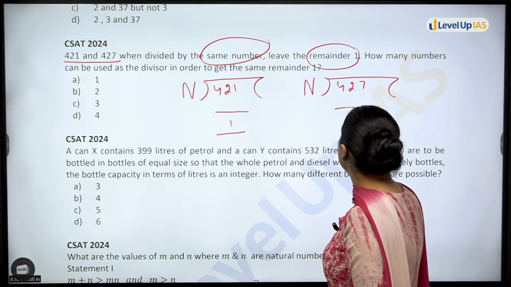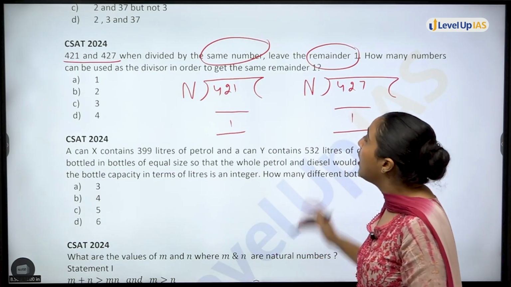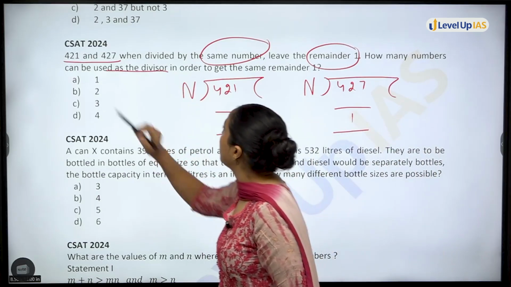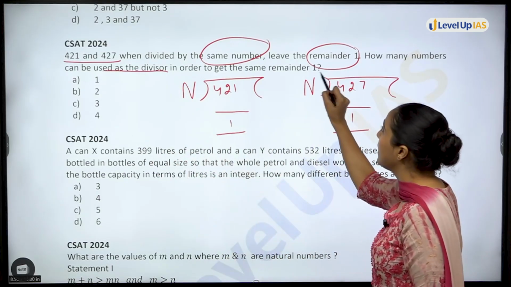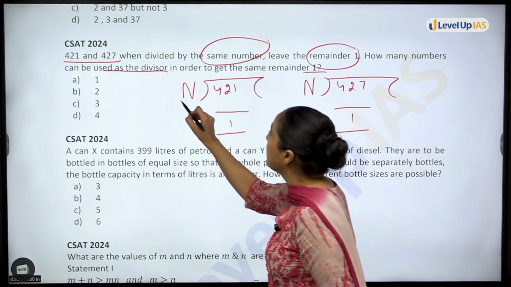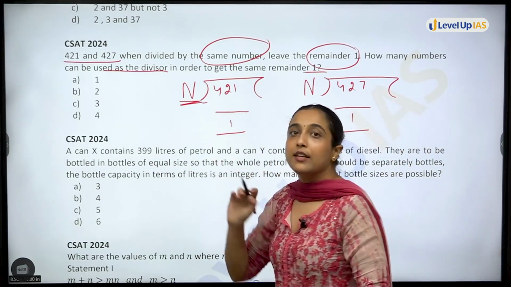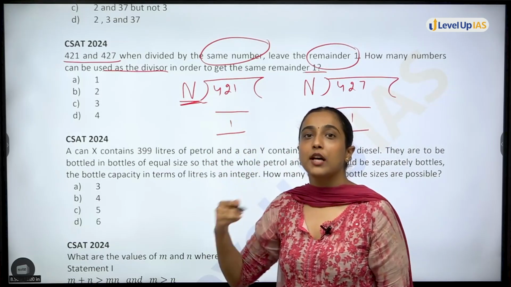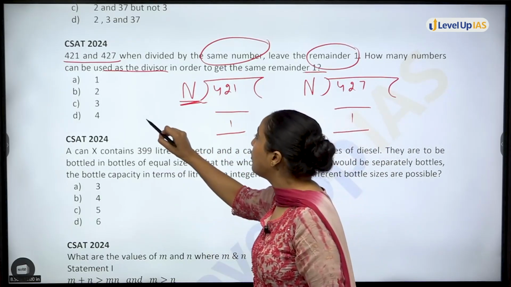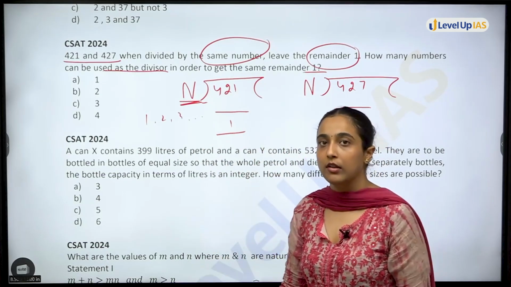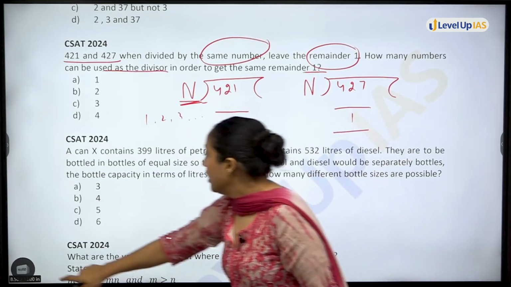This will leave remainder 1. How many numbers can be used as divisor in order to get the same remainder 1? That means the divisor is N. The examiner is asking how many values of n are possible. Can n be 1, 2, 3, 4, and so on? How many values are possible? Okay, so let's try this question.